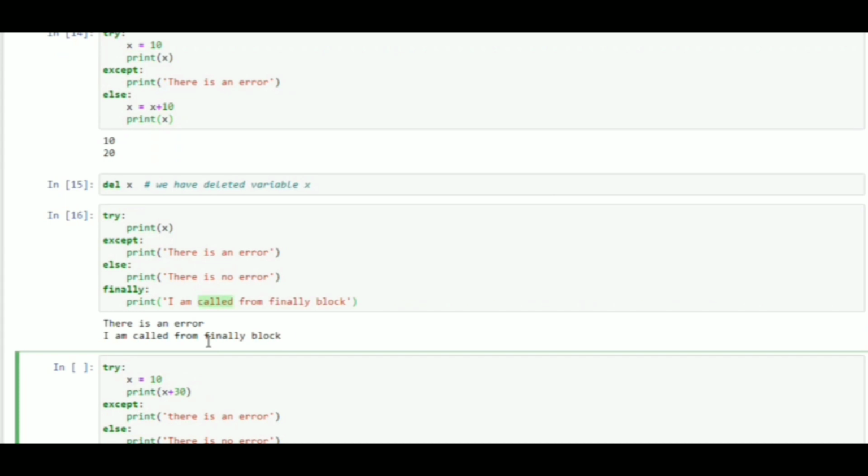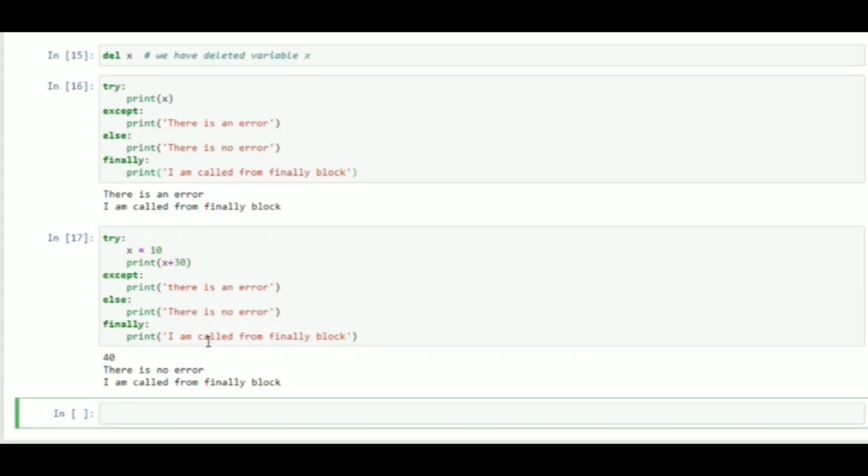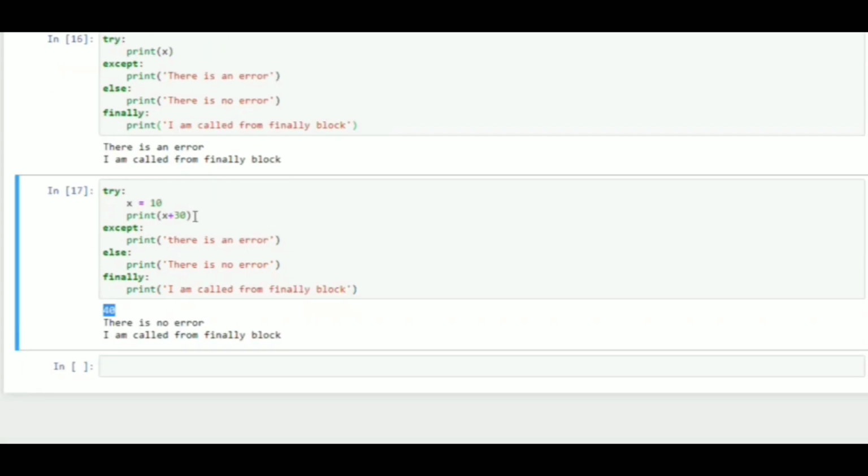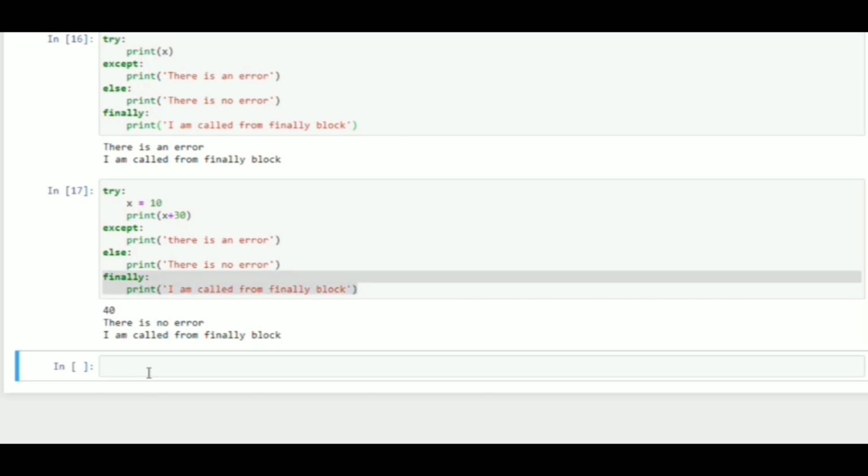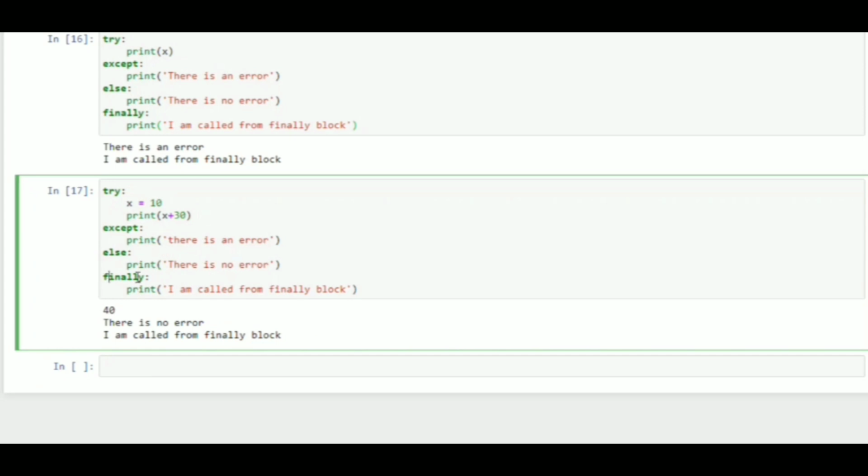So now you can see that the output we got is 40 because x was defined. We incremented x by 30 and then x is printed. There is no error because this except code will not run. And we'll run this code and also you can see that in the output we have this statement from the finally block because we know that doesn't matter whether there is an error or not, this finally block of code will always be executed.